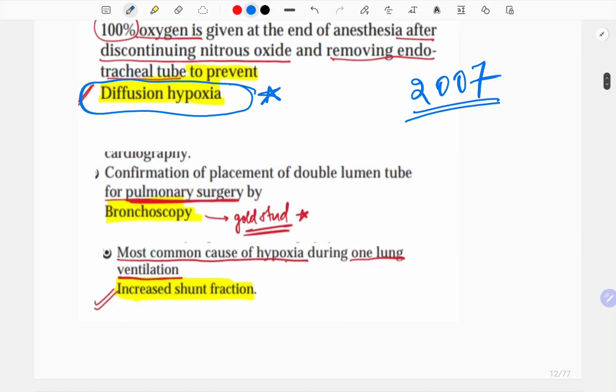Confirmation of the placement of double lumen tube for pulmonary surgery is by bronchoscopy. See, if you have to visualize and get confirmed, then you will go for direct visualization, and that is through bronchoscopy. So that is the gold standard method. The most common cause of hypoxia during one lung ventilation. So only one lung is working and it is being ventilated. Then the most common cause of hypoxia can be a shunt, and if that shunt increases, that is, the majority of your alveoli are not working.